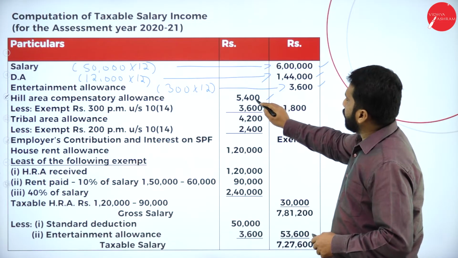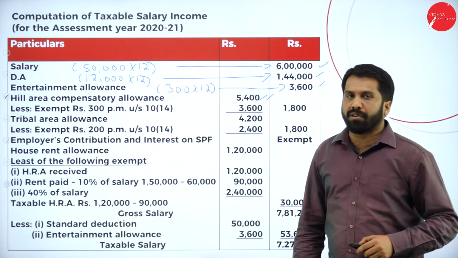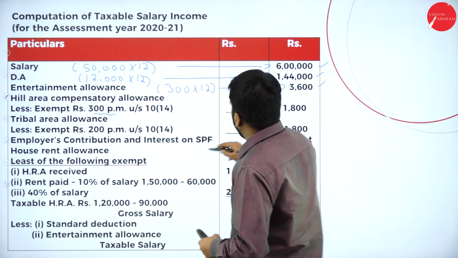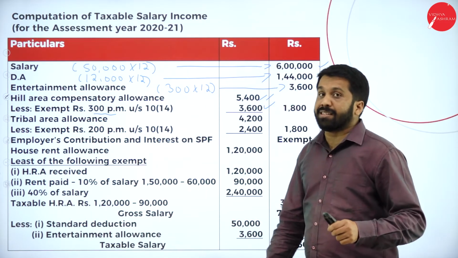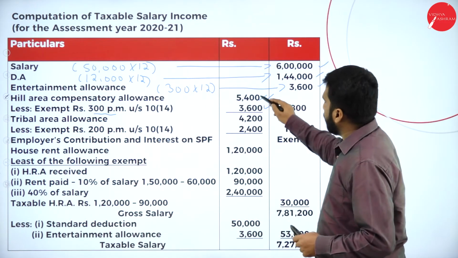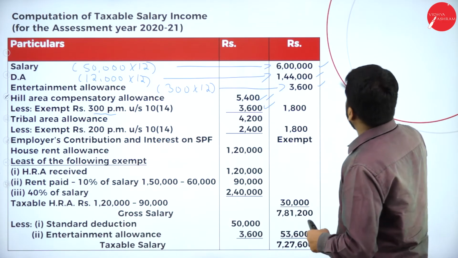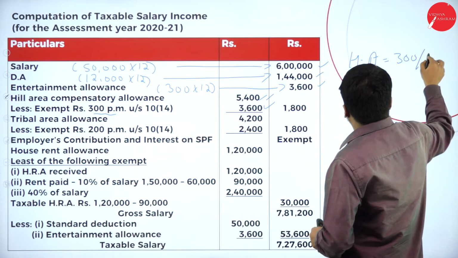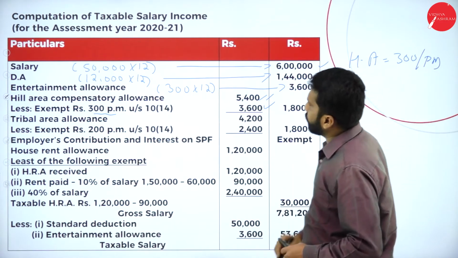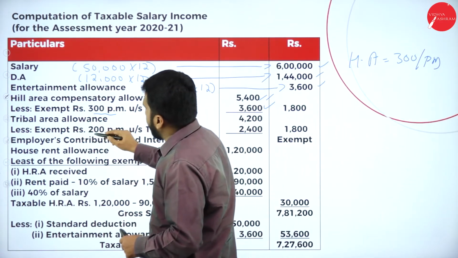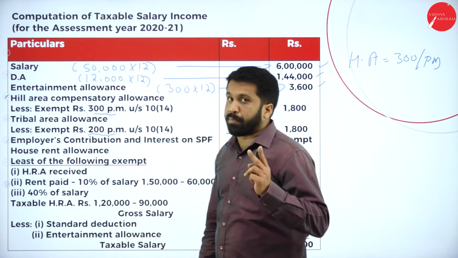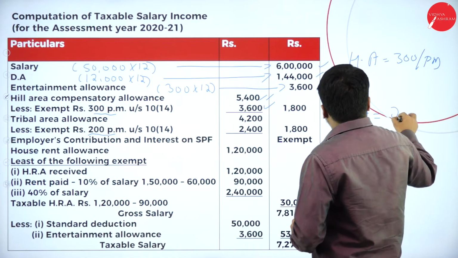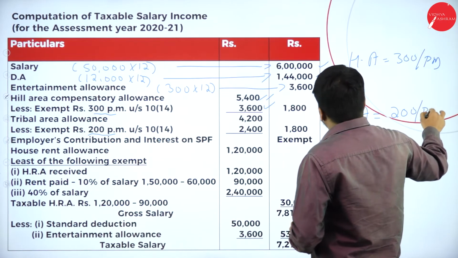Multiply by 12, you will get around 5,400. 300 per month exemption, multiply, how much did you get? 3,600 exempt minus 100. Remember, hill area is 300 per month. Next, tribal area allowances are 200 per month. Tribal area, 200 per month.